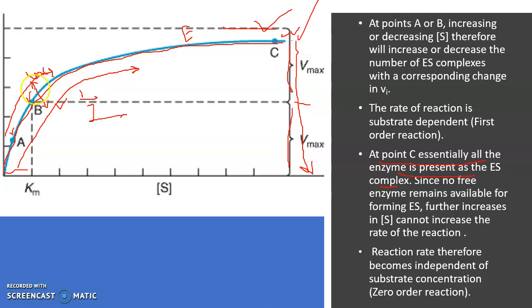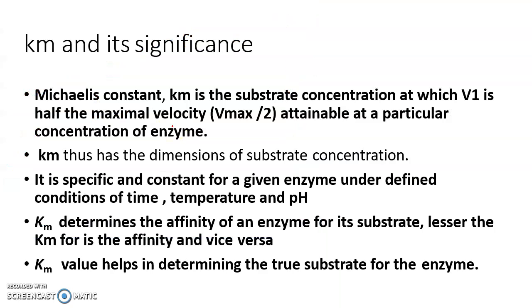In that, half of the concentration of substrate is converted into product. How much time will it take, and at how much rate? That is nothing but half of the maximum velocity. That is half of the maximal velocity attainable at a particular concentration of enzyme.